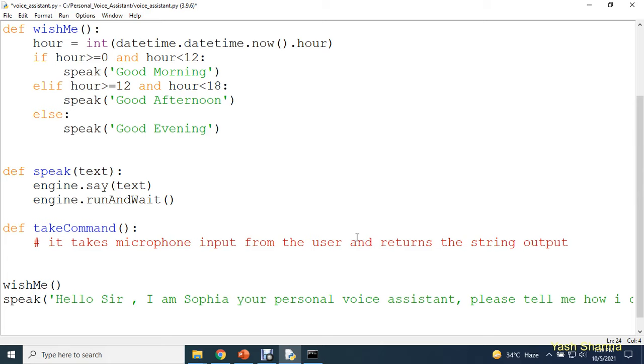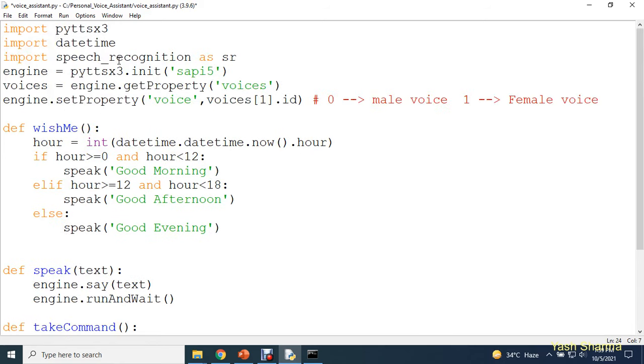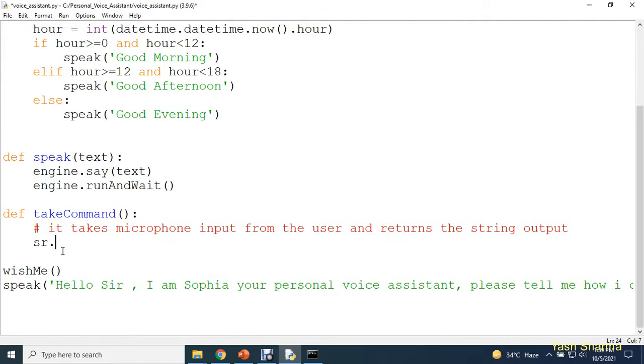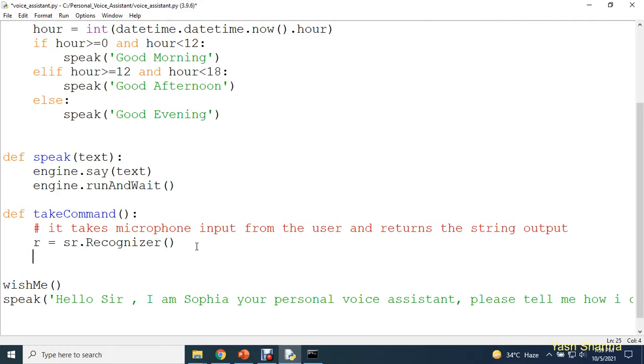So how is it going to take user input from the microphone? For this we need to use the class named Recognizer. From this package SR, remember we have given a nickname SR to speech recognition, we are going to use this class Recognizer, and here I'm going to create an object of this class named R. Let's say for record, or any nickname you can give to it. I'm going to give the name R.